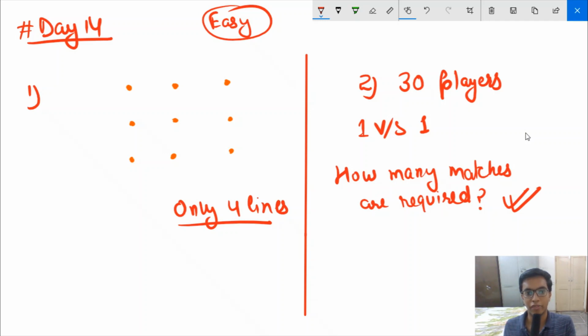You have to start the second one where the first ends. You have to start the third one where the second ends, and so on. That is, the lines should be drawn continuously without lifting the pen. Really sorry for my bad handwriting, but I'm trying to improve it. Okay, so this is the thing.